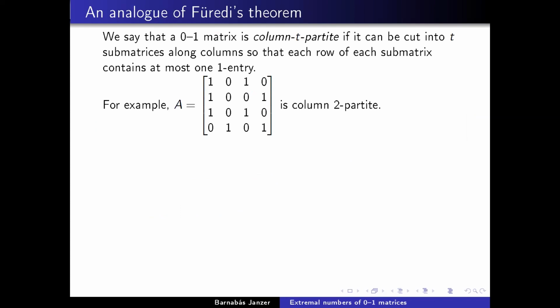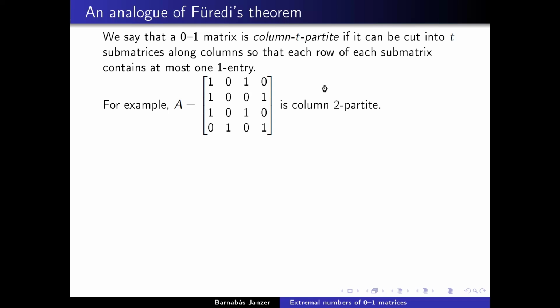So if you have a 0-1 matrix, I'm going to say that it's column-t-partite if you can cut it between the columns into t submatrices, such that in each of the t submatrices, every row has at most one 1 entry. So if you look at this matrix A here, then this is column-2-partite, because you can cut it between the second and the third column, and then you're left with 2 matrices of size 4 by 2, each of which have only one 1 entry in each row.